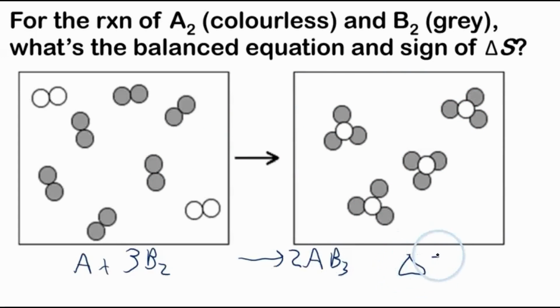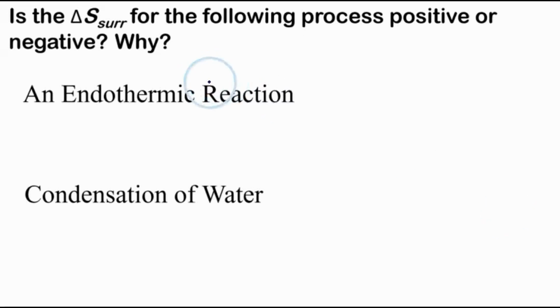So the change in entropy has to be less than 0. Okay, another final exam question that I was able to find is this: is the change in entropy of the surroundings, that's what SURR means, for the following processes positive or negative, and why? If you see delta S with no subscript, that just means for the system. So that's the change in entropy for the system.